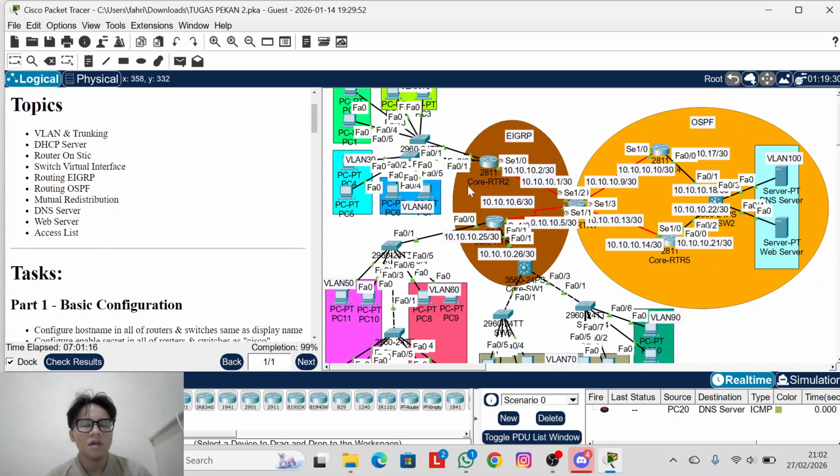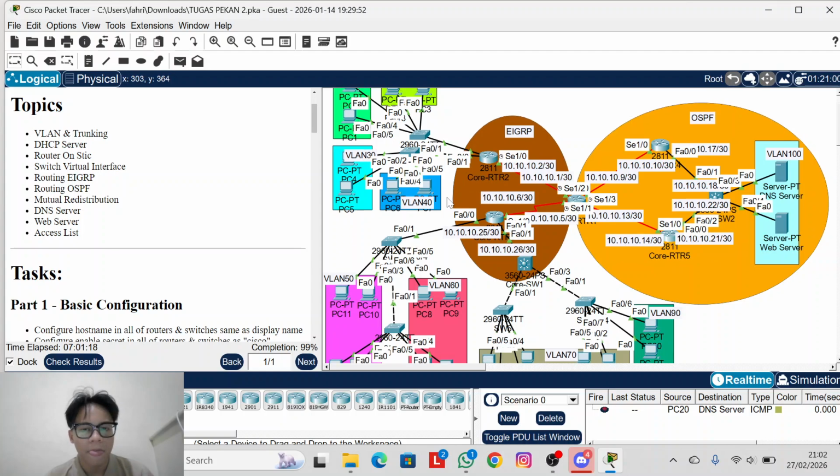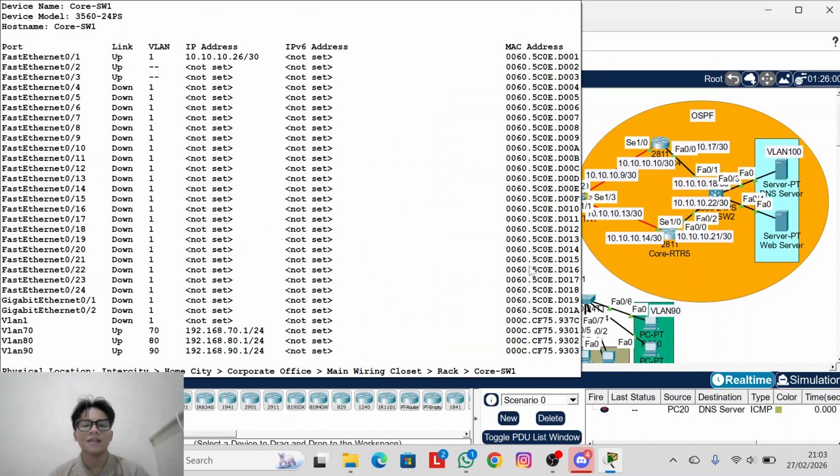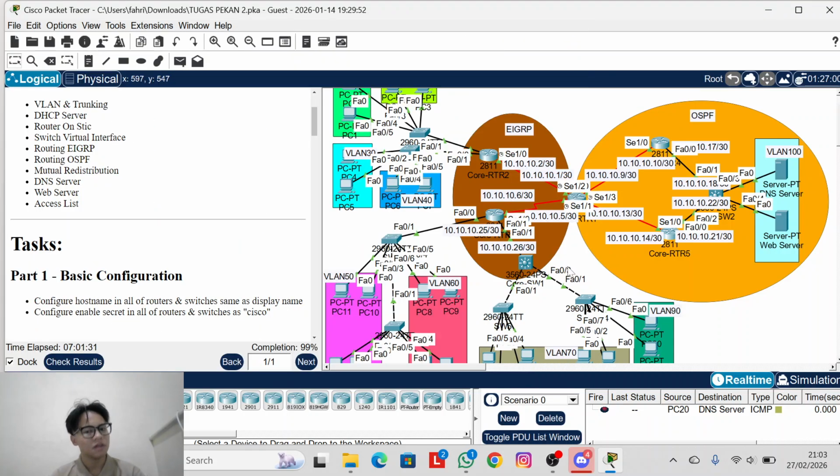We do router on a stick. And then this one is an MLS, a multilayer switch, which can be a switch and can be a router. So layer 2 and layer 3 run together.